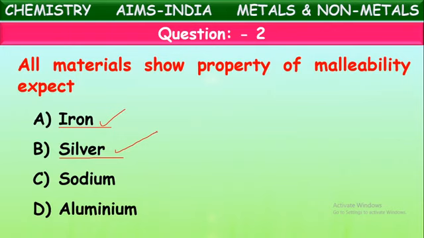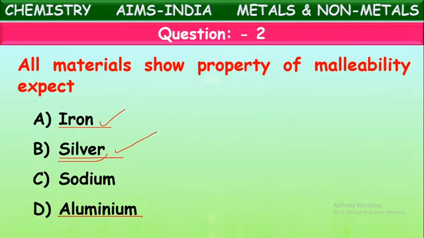So silver has a high malleability. Not only silver, even gold. Silver and gold have high ductility and high malleability. They can be drawn into very thin wires, and they can be beaten into very thin sheets. And next, aluminium if you see. Just now we have seen the uses.